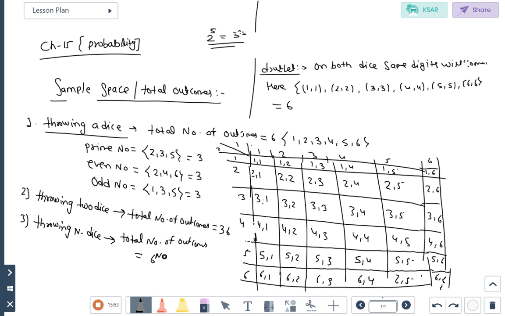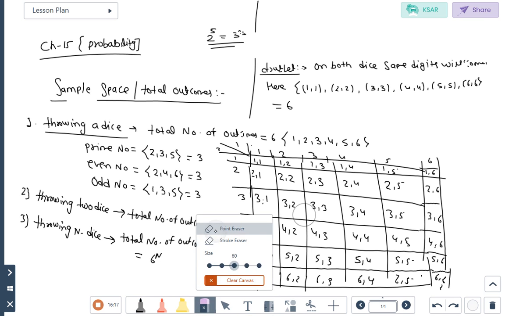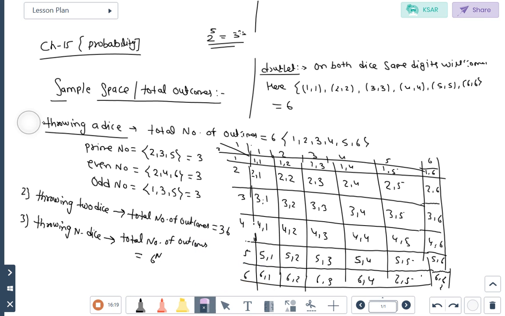Double dice, 6 power 2, is 36. Triple dice, 6 power 3, gives 216 outcomes. Understand? Next we will discuss a different case. In one hand we have a coin, in the other hand a dice. If we toss the coin and throw the dice at the same time, how will we find the total number of outcomes? That we will discuss.